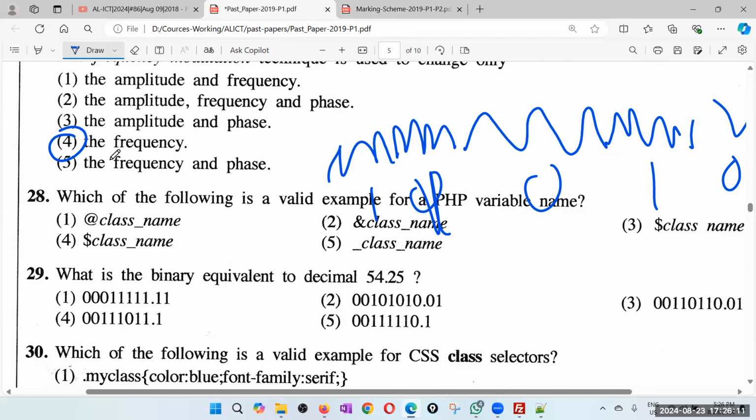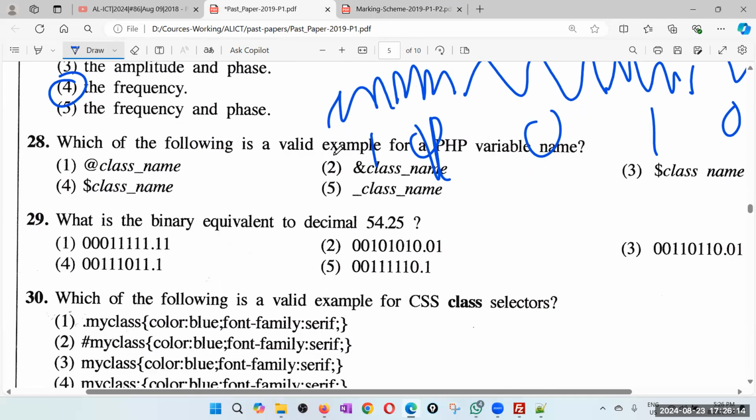28th. Which of the following is a valid example for a PHP variable name? Remember variable names cannot have spaces. You can't have any special character other than dollar and underscore. And also a keyword alone can't be used. If you have fewer characters or more characters, that is fine.